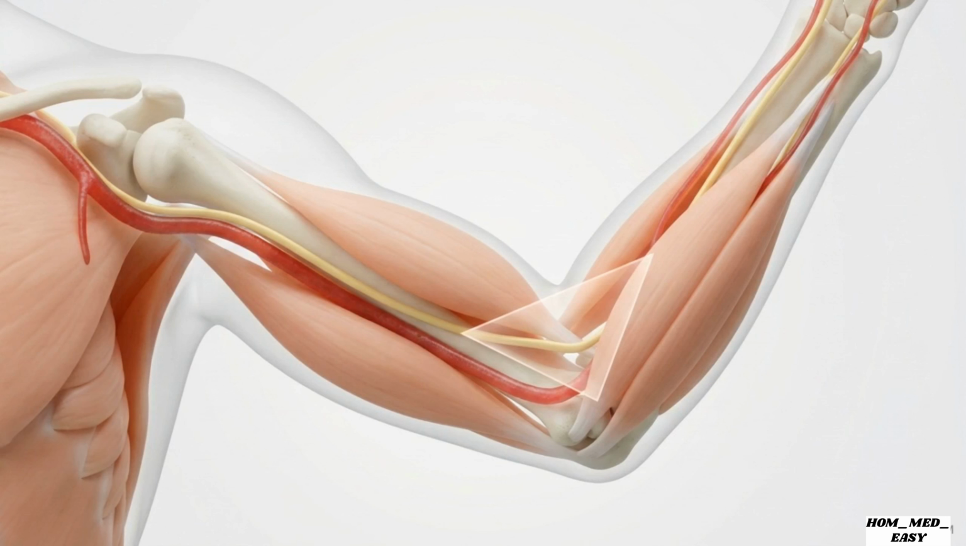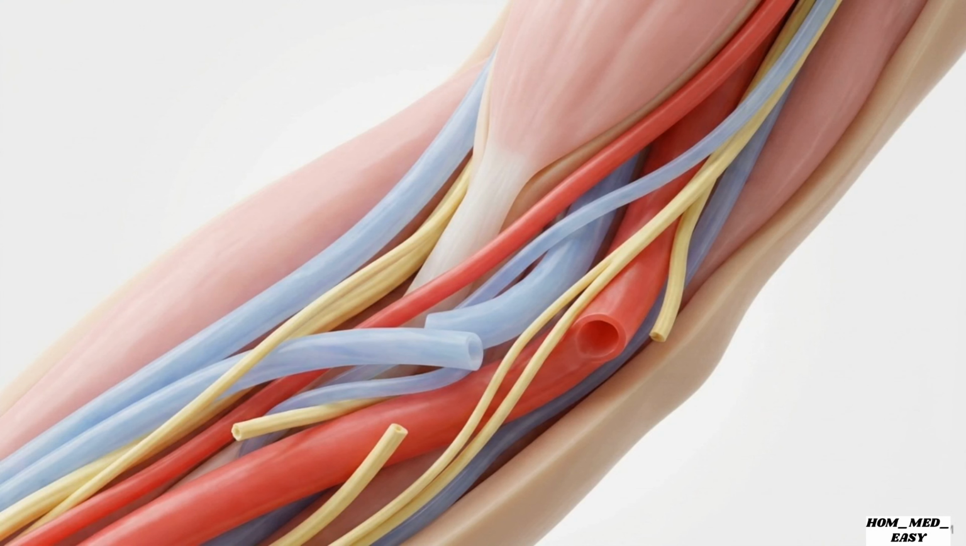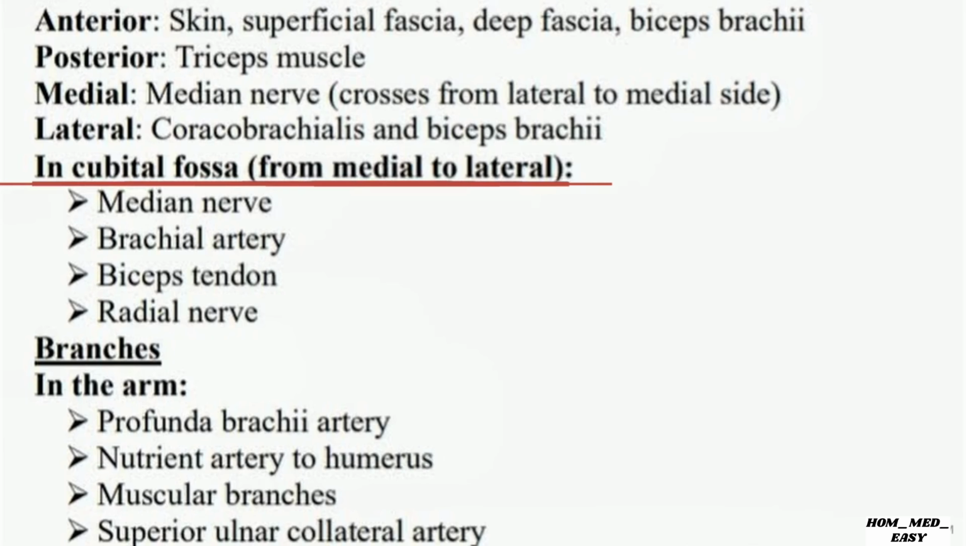All of these structures converge at the elbow in the cubital fossa, the most clinically dense anatomical intersection in the upper limb. Navigating this space safely relies on identifying a sequence of structures from medial to lateral. The most medial structure is the median nerve. Moving laterally, you find the brachial artery, the biceps tendon, and finally the radial nerve.